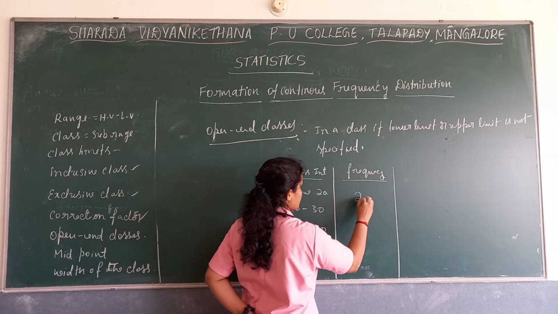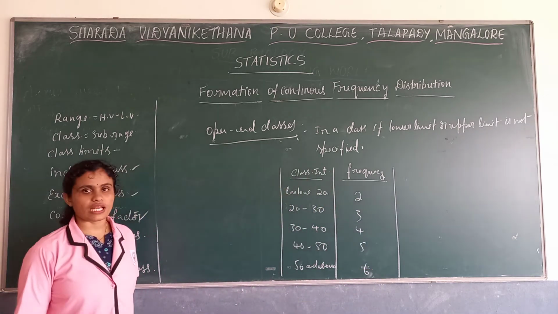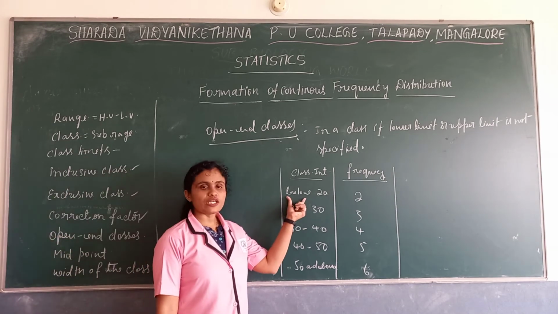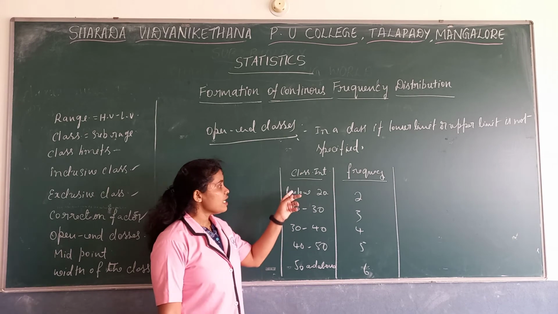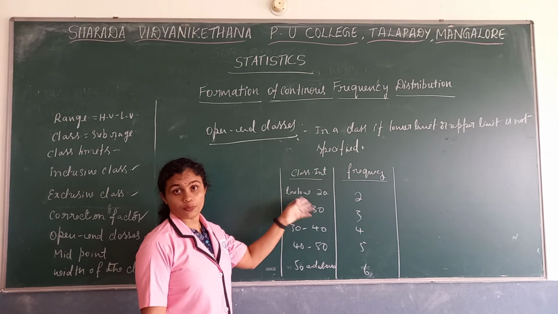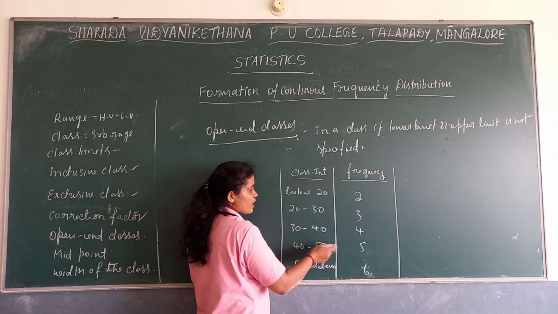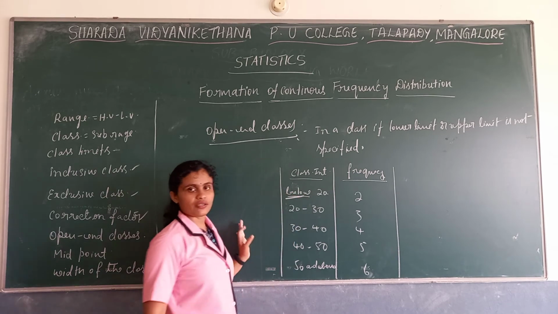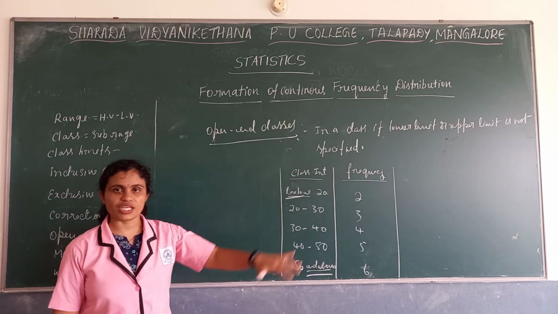And here frequency will be there 2, 3, 4, 5, 6. This kind of class we call it as open-end classes, where there will be no openings or no endings with proper limits. Here lower limit is not specified. Below 20 they have told. By seeing this difference, we can take it as 10 to 20. But they have not specified any lower limit. And they have not stated the upper limit also, 50 and above.